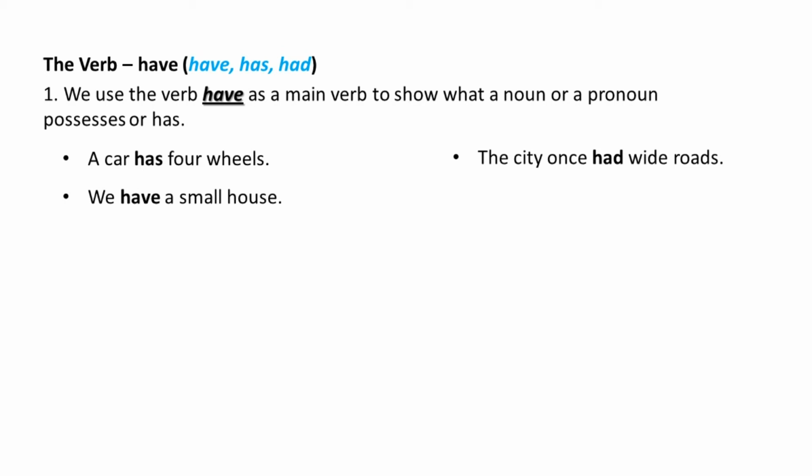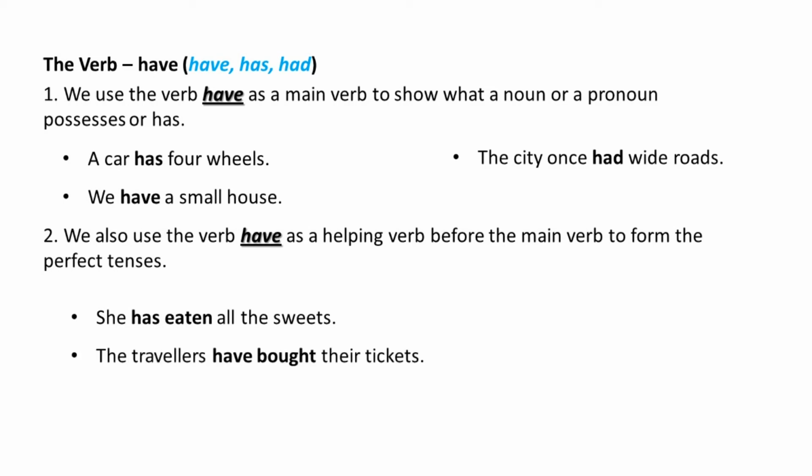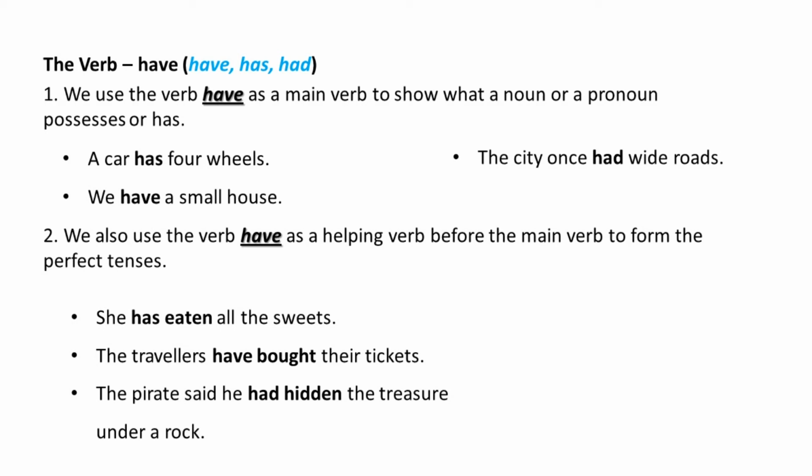In the examples, the verbs has, have and had tell what belongs or belonged to the subjects car, we and the city respectively. We can also use the verb have as a helping verb before the main verb to form the perfect tenses. Here are some examples. She has eaten all the sweets. The travelers have bought their tickets. The pirate said he had hidden the treasure under a rock.